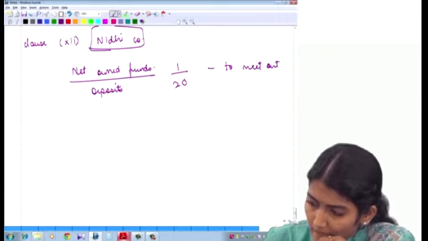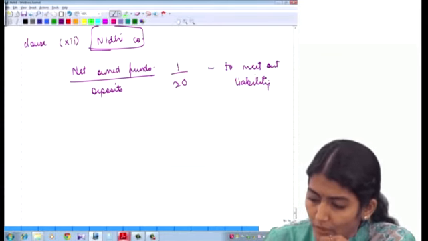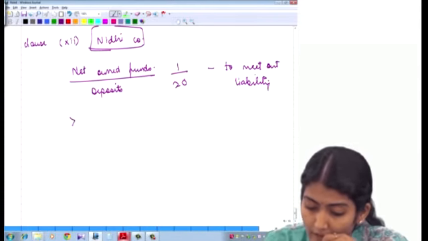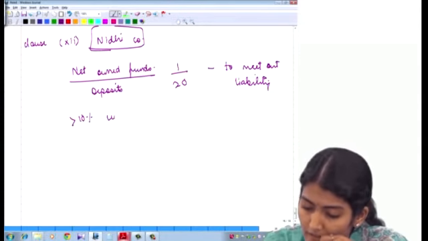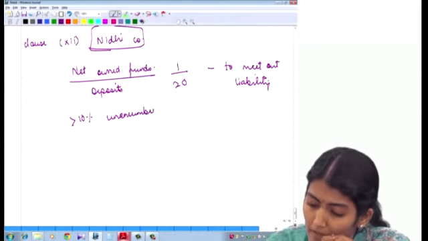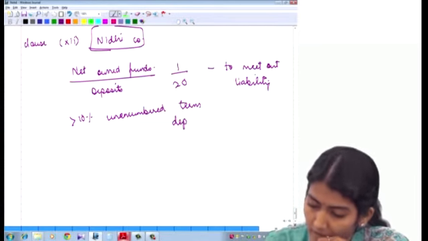So have they maintained their net owned funds to deposits in the ratio of 1:20 to meet out their liability? And whether at least 10% they have invested in the unencumbered term deposits, again to meet their liability.